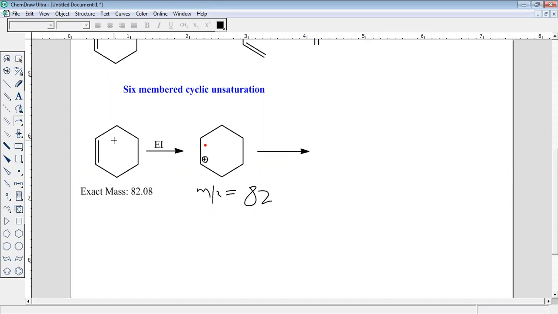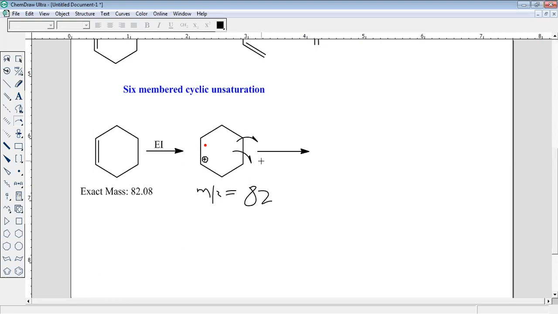So this bond, which is just opposite to the double bond, undergoes fragmentation homolytically. Remember, this is the most important point of this reaction: only the bond just opposite to the double bond undergoes fragmentation or breakage.